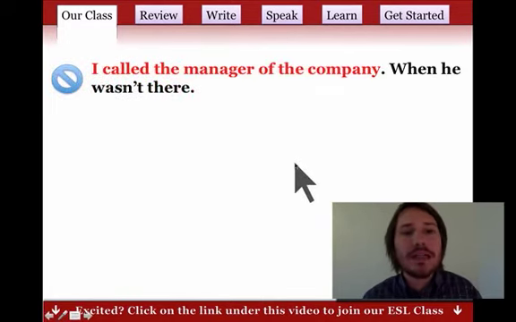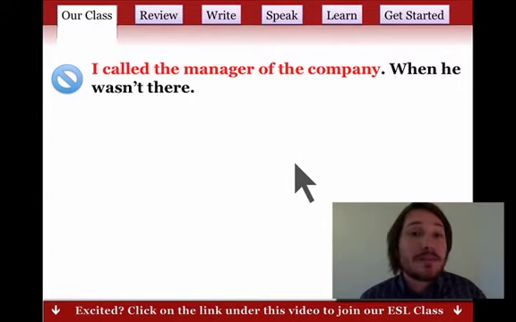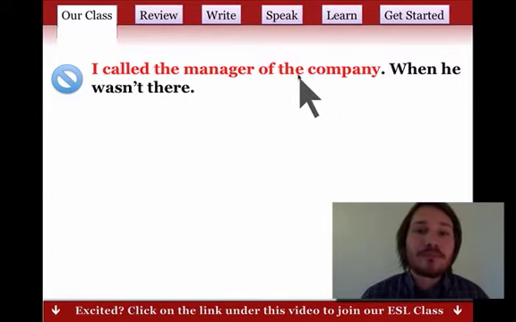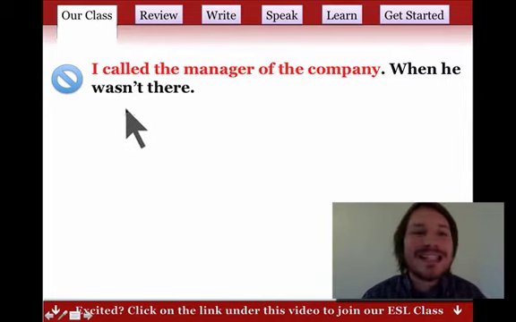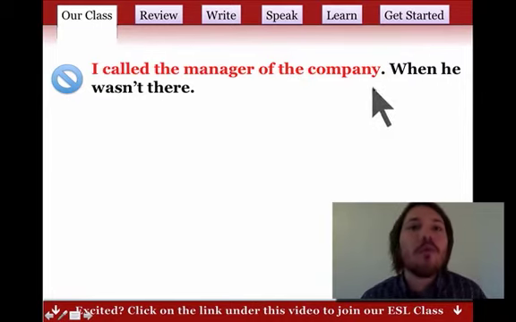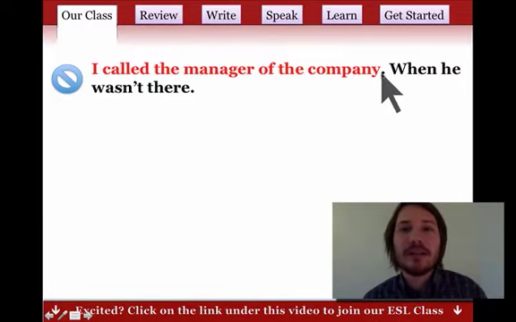We can try this. I called the manager of the company when he wasn't there. I see this mistake a lot. It doesn't work. This one is independent. I marked it in red, but this one is not independent. So we can't separate these with a period. We have to join this to an independent clause.